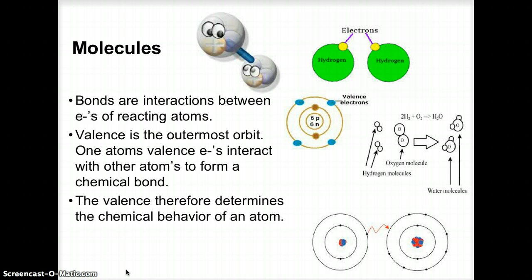And it's most likely, most of the time, the electrons on the outermost orbit. We call that valence. So the valence electrons are the ones that interact with other atoms. So the valence electrons of one atom interact with the valence electrons of other atoms. So the valence electrons are therefore the ones that determine the behavior of an atom.